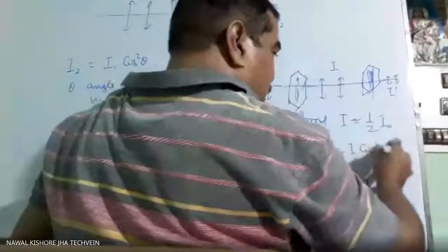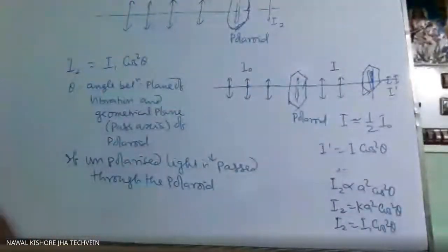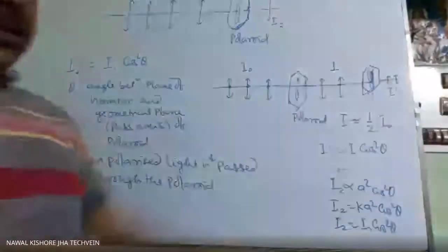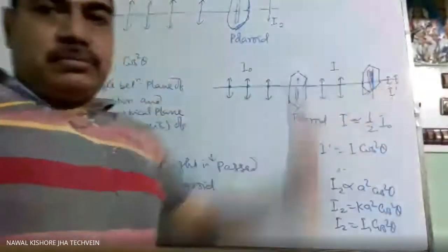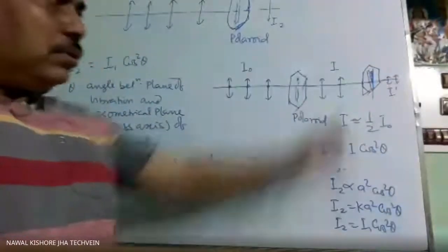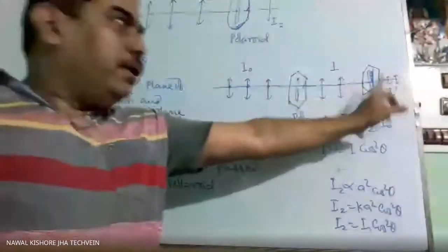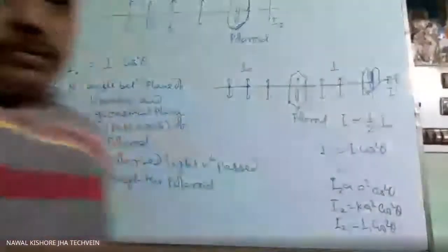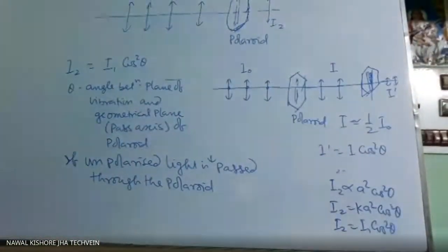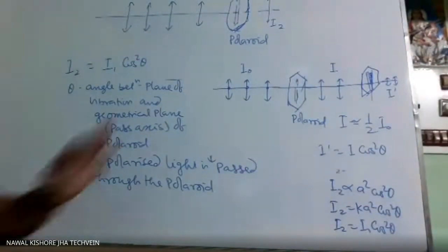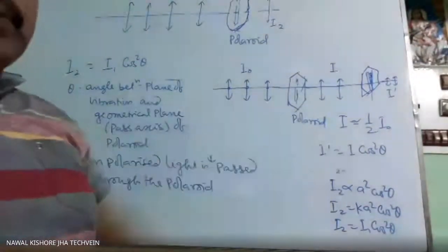Keep this always in mind. Similarly, sometimes more than two are coming. If a third is there, then what is the angle between this and this? So I double dash will be I dash cos square theta 2, whatever angle is coming between those two. Keeping this in mind, you have to solve the numericals.